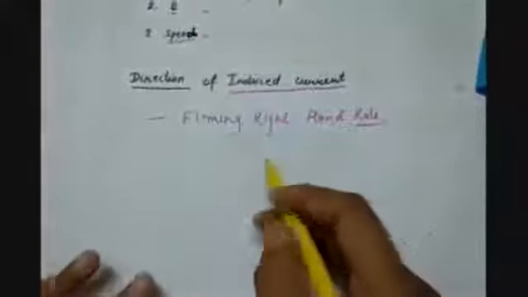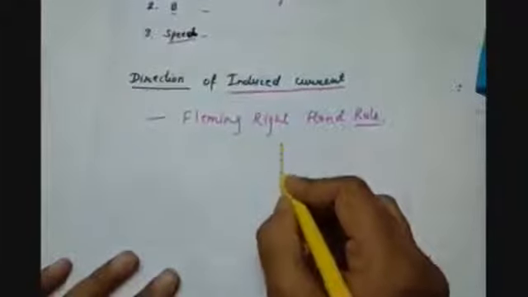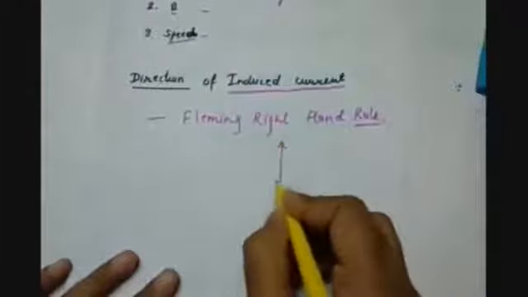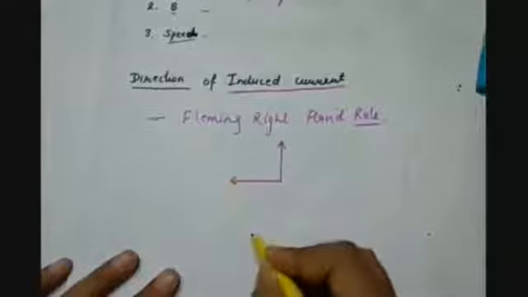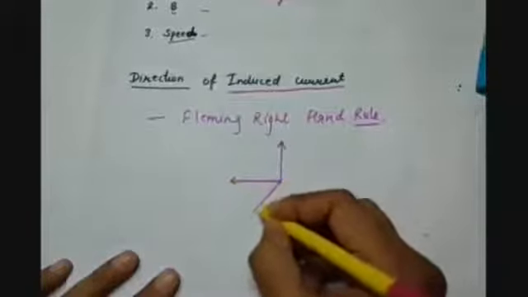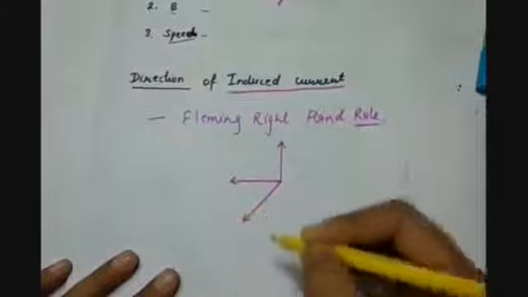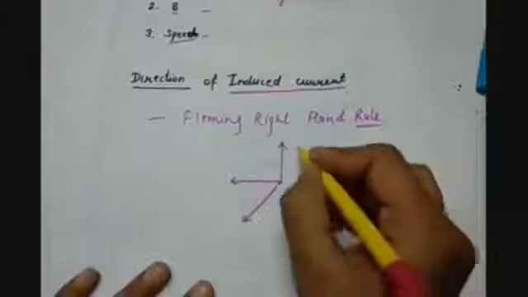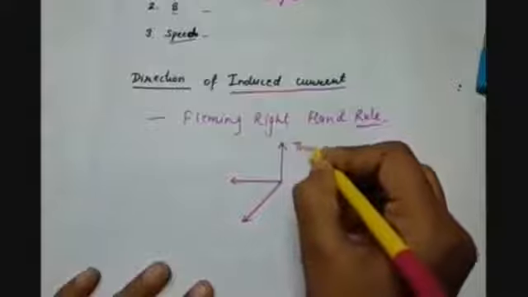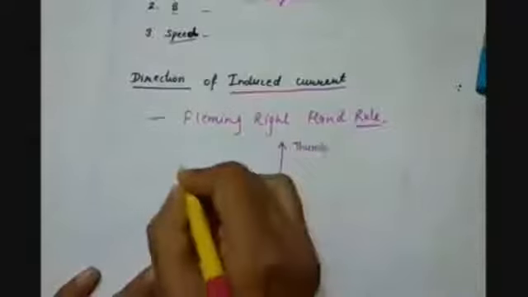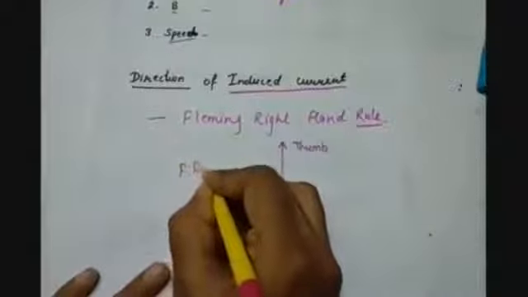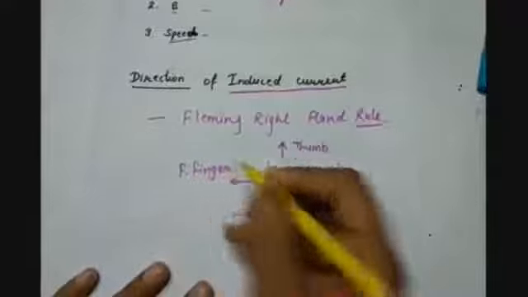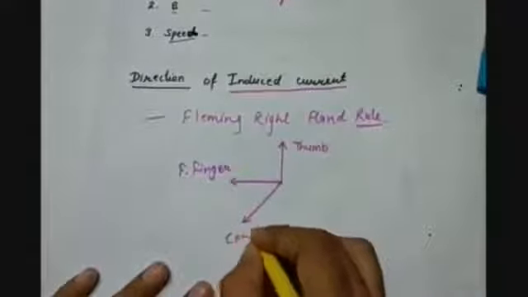So we can draw it like that. This is our thumb, this is our first finger, and the central finger is this, and all these three are mutually perpendicular to each other. So this is our thumb, first finger and the central finger.